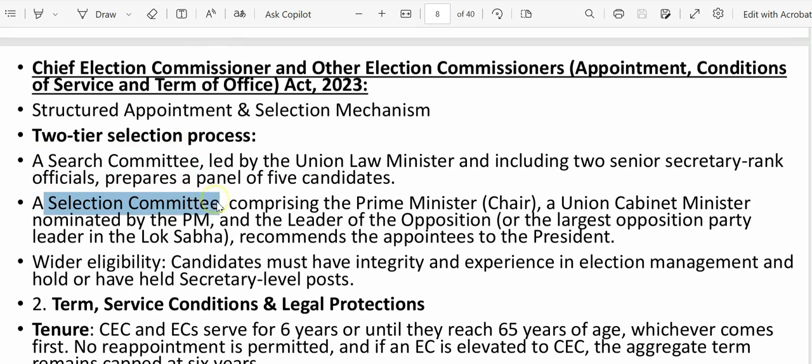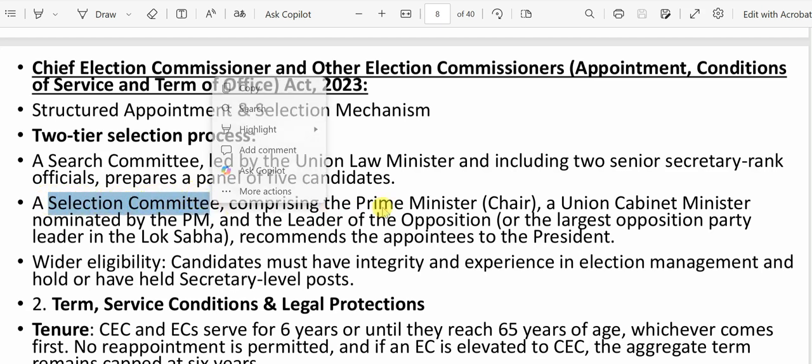So based on this 2-tier structure, the Chief Election Commissioner and other Election Commissioners will be appointed. So what will the search committee do? The search committee is normally led by the Union Law Minister, and it includes 2 senior secretary-rank officials. It prepares a panel of 5 candidates. Now, what will the selection committee do?